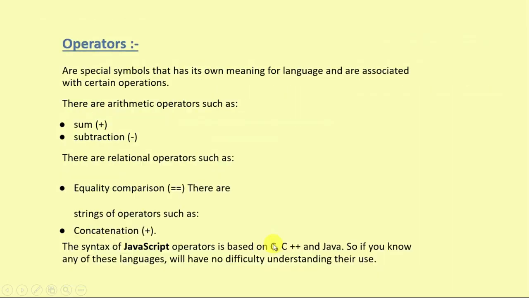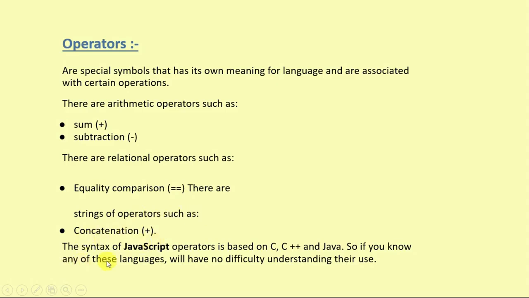So next one is operators. Operators are special symbols that have their own meaning for the language and are associated with certain operations. There are arithmetic operators such as subtraction, addition, division, multiplication and many more. There are relational operators as well, like equality and comparison, and string operators such as concatenation.